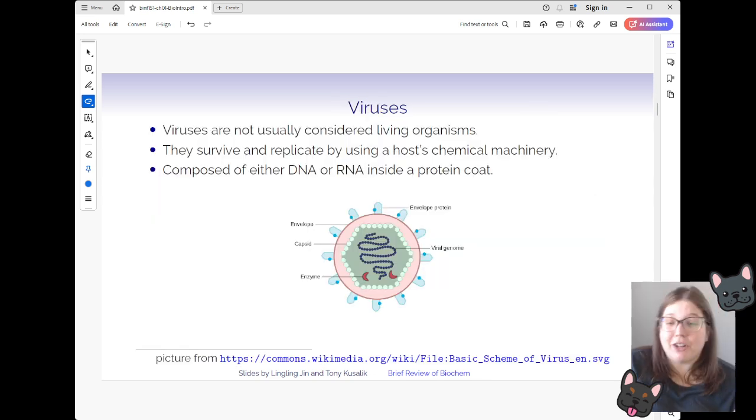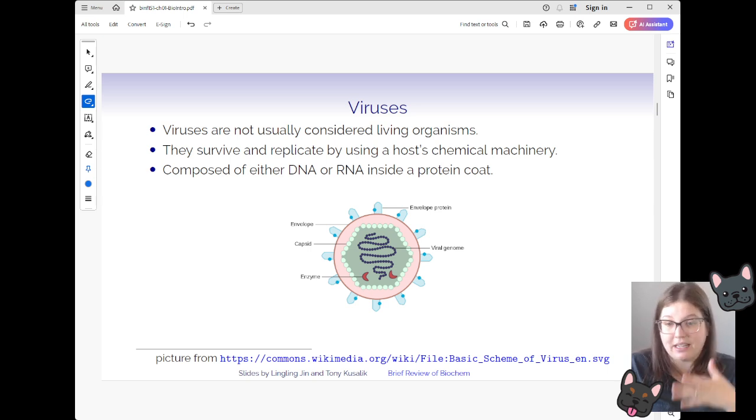One thing that we haven't talked about yet is viruses. So we've talked about things like people and plants and bacteria, but not viruses. Viruses are a little bit different. They are not considered living organisms. Bacteria are considered living organisms. The reason viruses aren't is because they require a host.